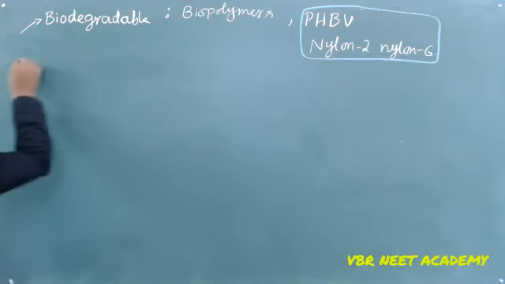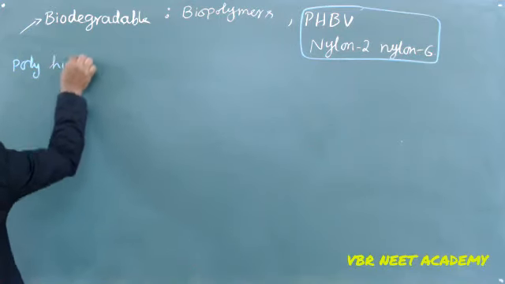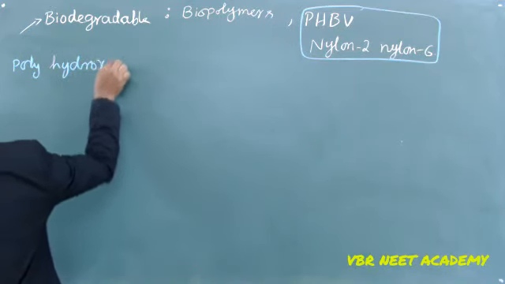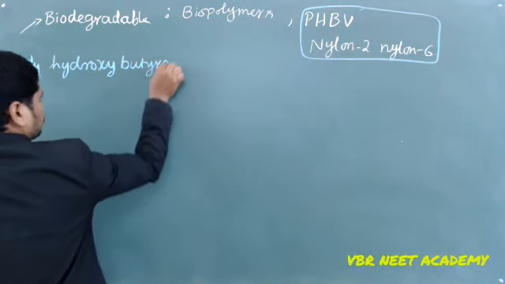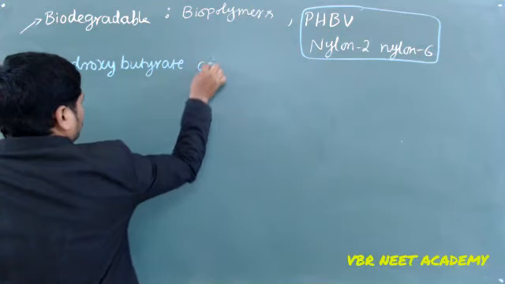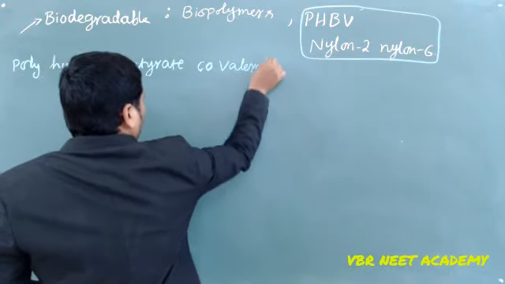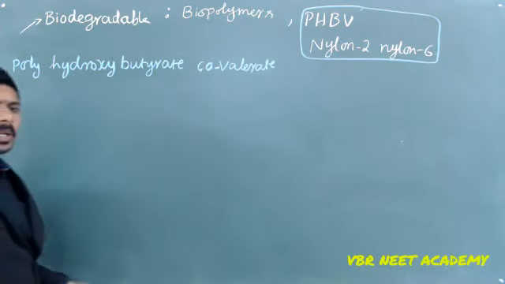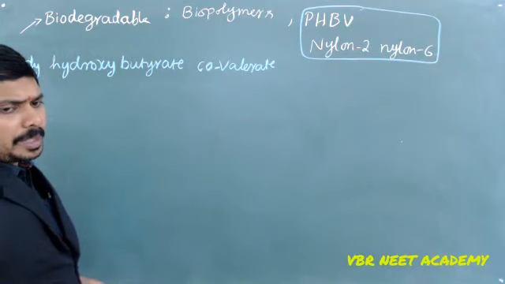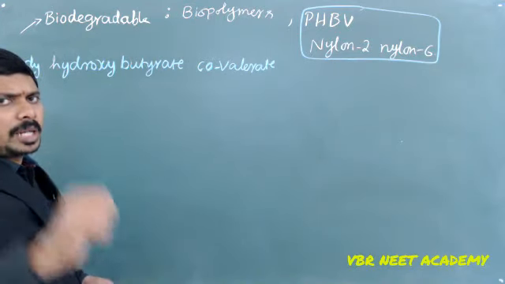So what is PHBV? Polyhydroxy butyrate covalerate. What do you mean by co? It's a copolymer. What is a copolymer? Copolymer is where alternatively we are having the monomers, we are going to call them as